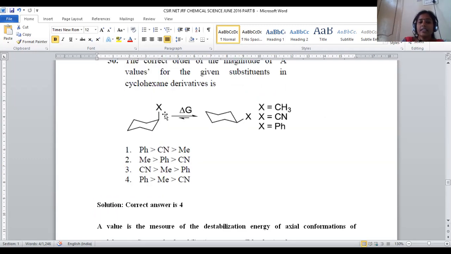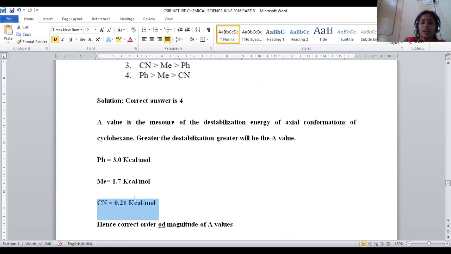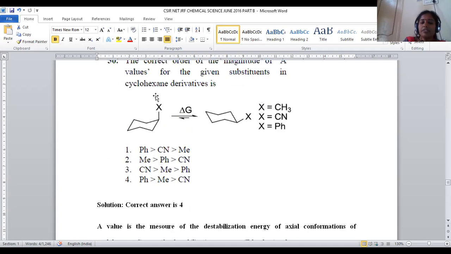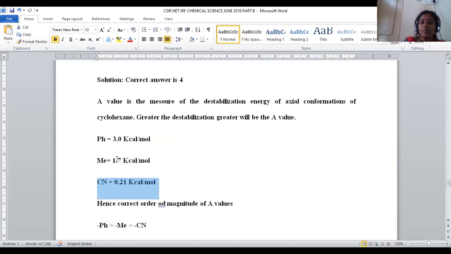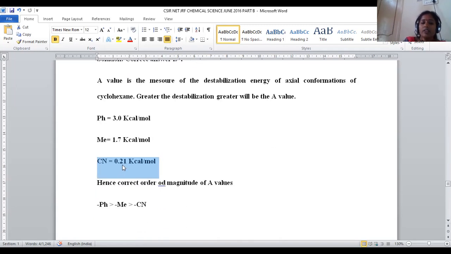When phenyl is in this position, its stability will be least, and the A value will be higher. How much? 3.0. Phenyl is higher. And for the methyl group, the A value will be 1.7. This is moderate. For cyano, it will be least, 0.21.